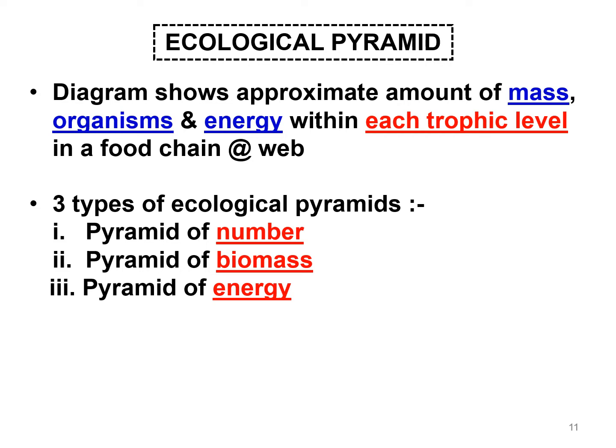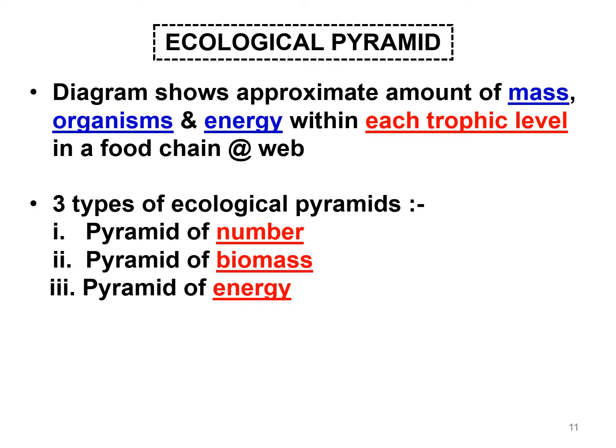Ecological pyramid. So what is an ecological pyramid? It is a diagram that shows the approximate amount of mass, organisms and energy within each trophic level in a food chain. So from a food chain we can construct an ecological pyramid based on three items: either the mass of the organisms, the number of organisms in each trophic level, or the amount of energy in each trophic level.